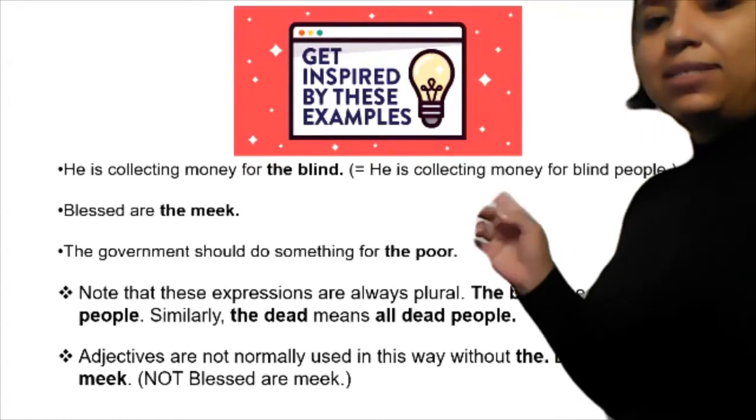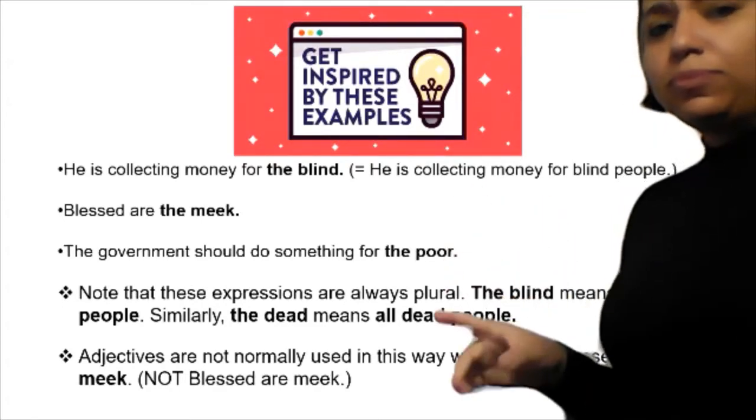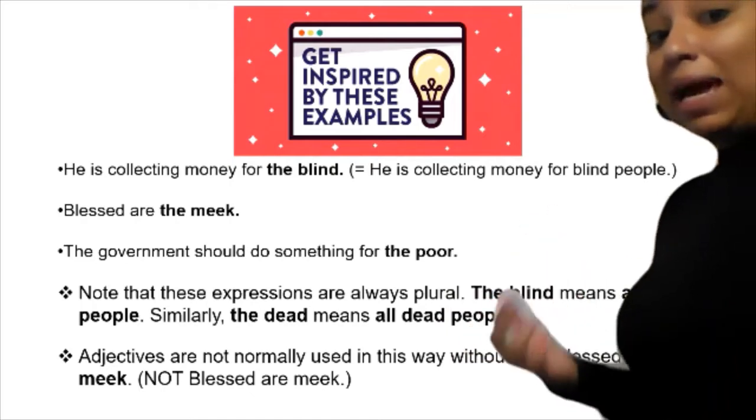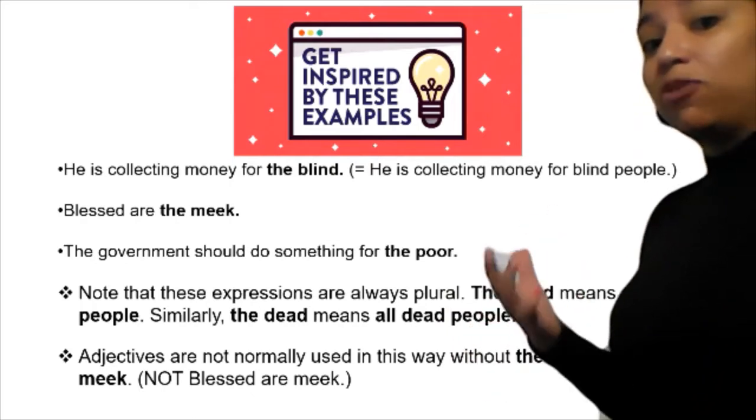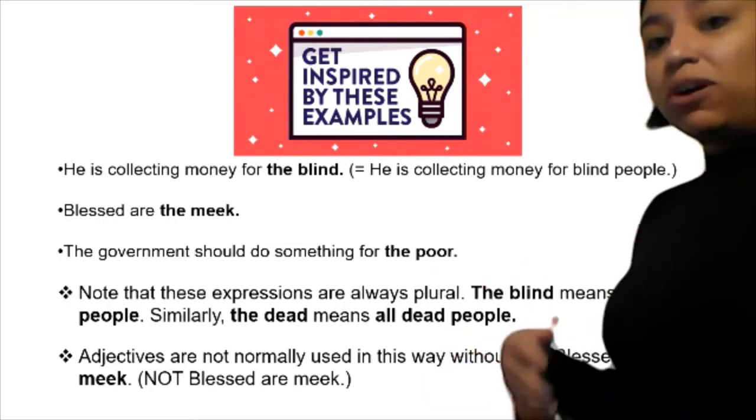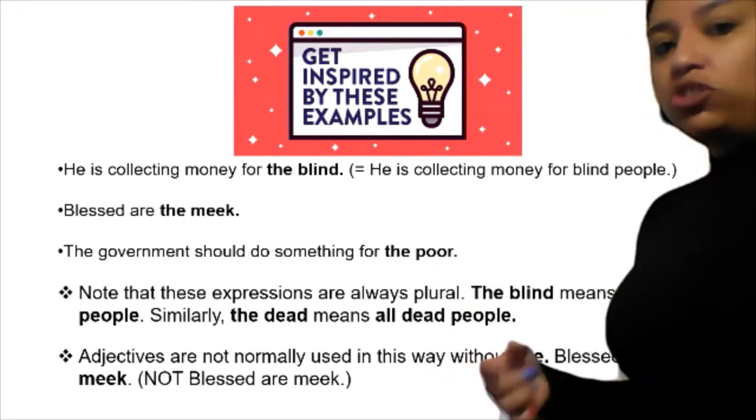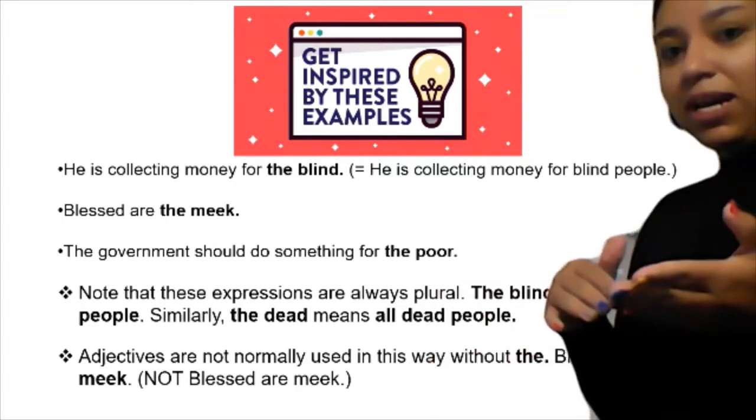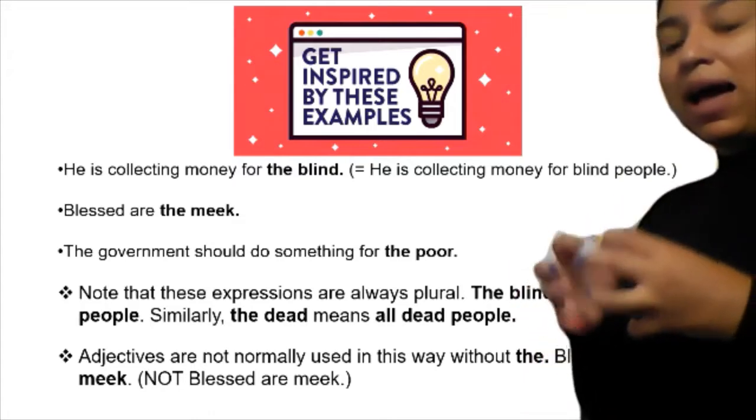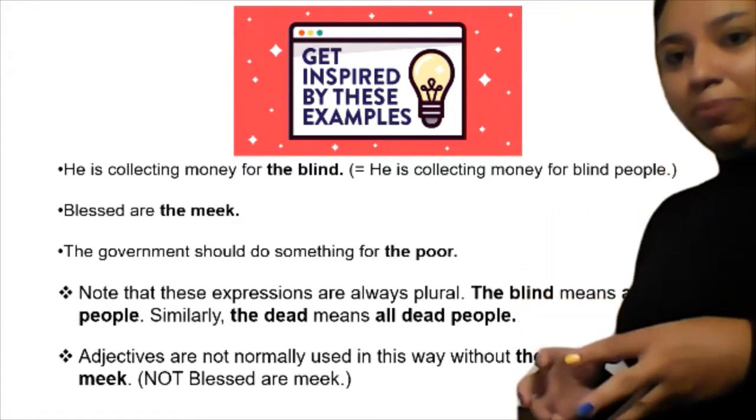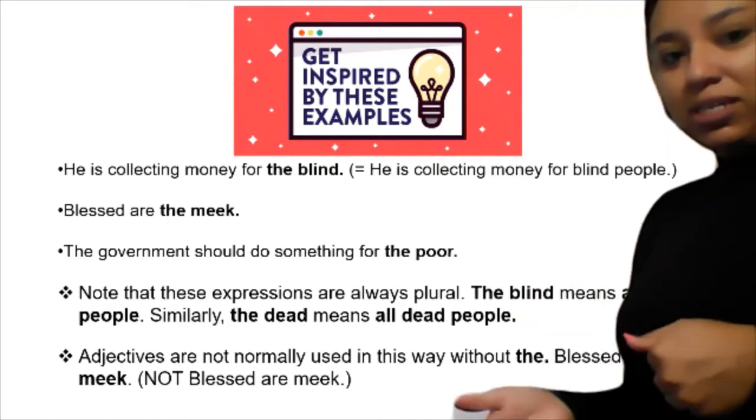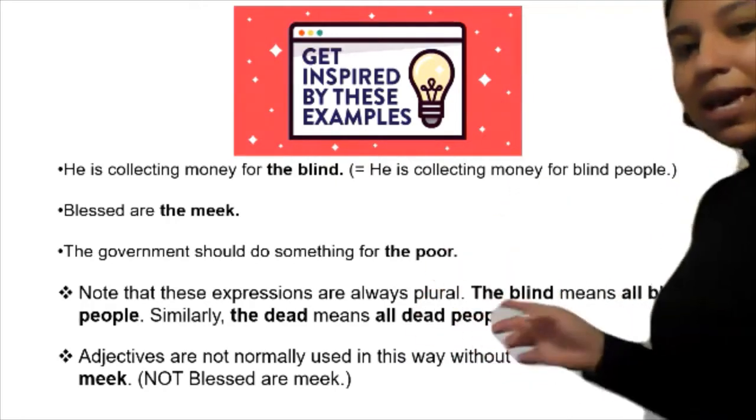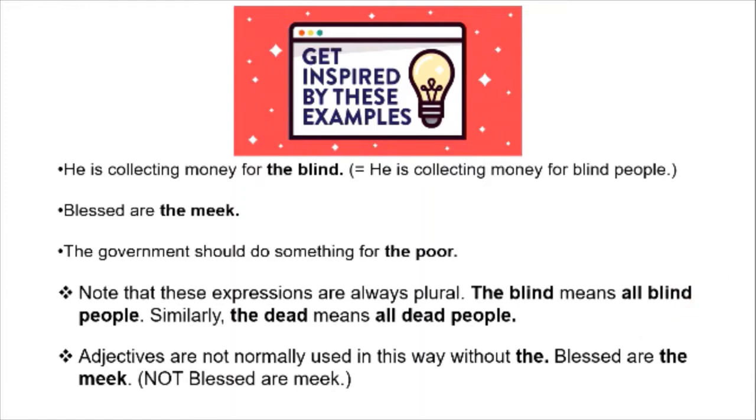Now, as this slide says, these are examples. He's collecting money for the blind, because he's collecting money for blind people. Blessed are the meek. The government should do something for the poor. As you remember in the previous slide, this explains about a known group of people. That's why we use the before an adjective. Some notes: these expressions are always plural. The blind means all blind people. Similarly, the dead means all dead people.